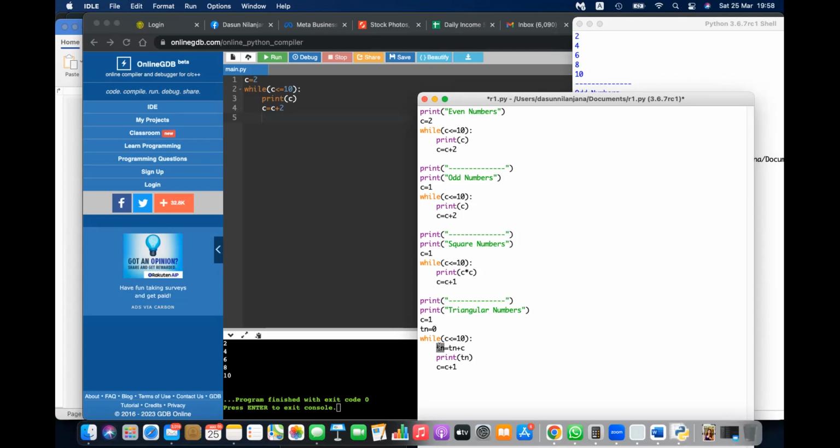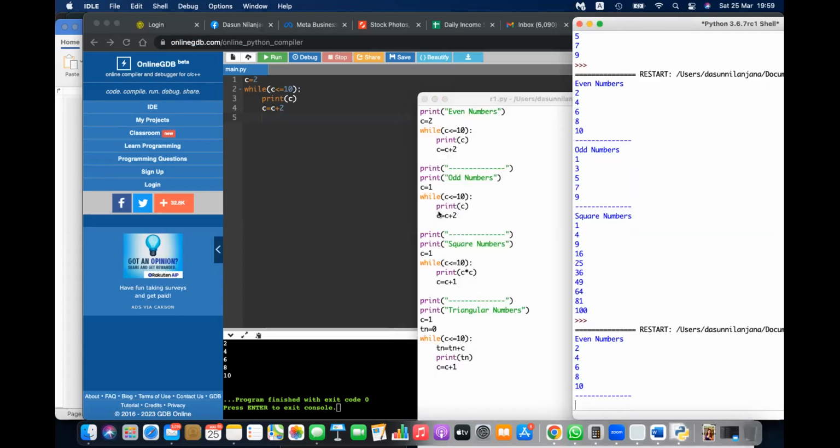After the first print the triangular number is 1. 1 plus 2 is 3. Then I'm increasing this, so C plus 1 will become 3. Next time, 3 is there, so 3 plus 3 is 6. This becomes 4. Next time, 6 plus 4. This will become 5. Then 10 plus 5. This will become 6. Then this is 15 plus, likewise. This will be printed 10 times, but you will not get all the triangular numbers up to 100.